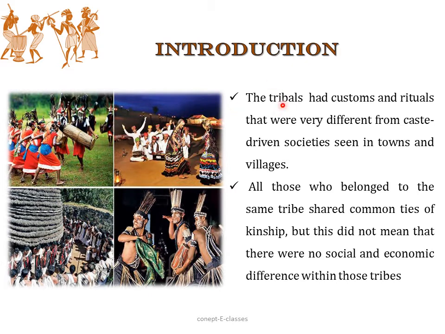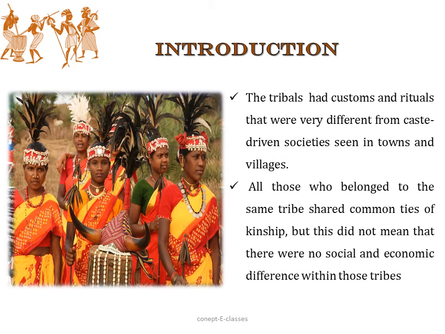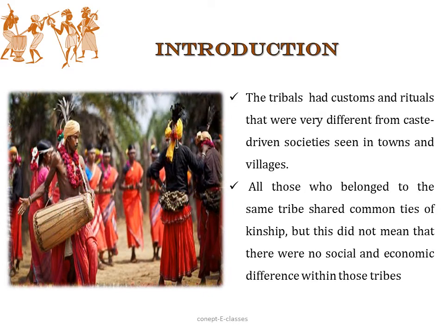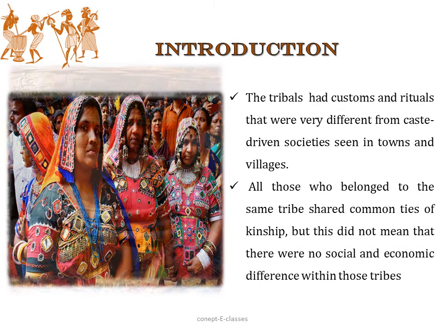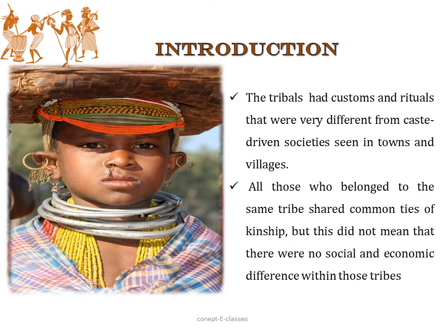The tribals were a group of people that lived in an enclosed society with customs and rituals that were very different from the caste-driven societies which we see in towns and villages. For example, in Brahmins we see there is an upper caste, lower caste, but in such tribal societies they had no social divisions. All those who belonged to the same tribe shared common ties of kinship. Kinship means a close relationship, like a family. But this did not mean that there was no social and economic difference within those tribes.